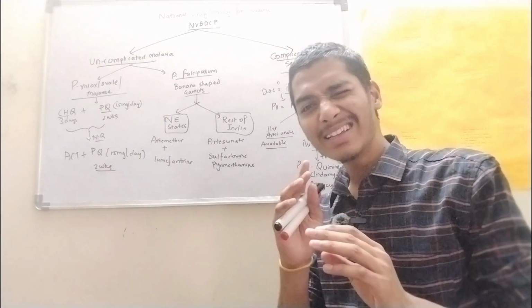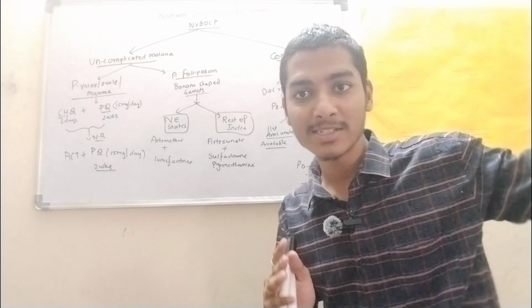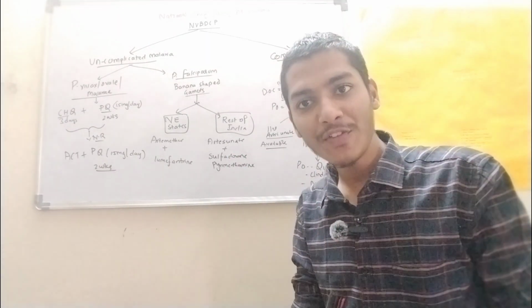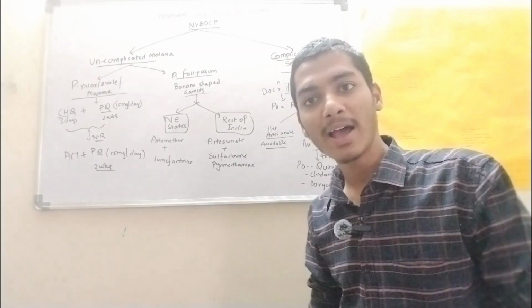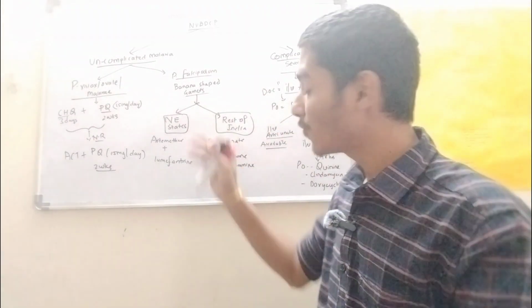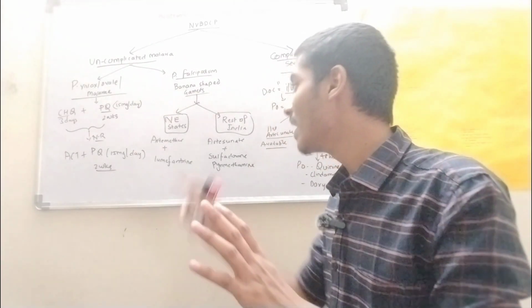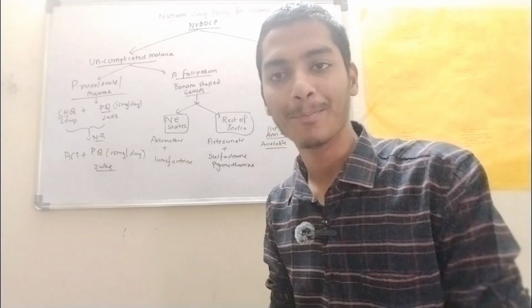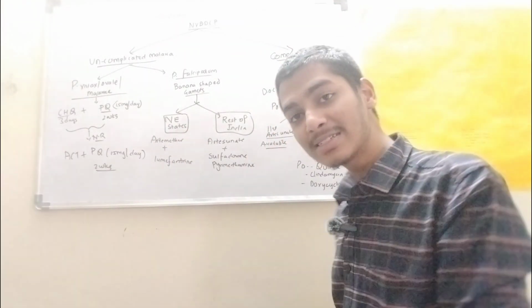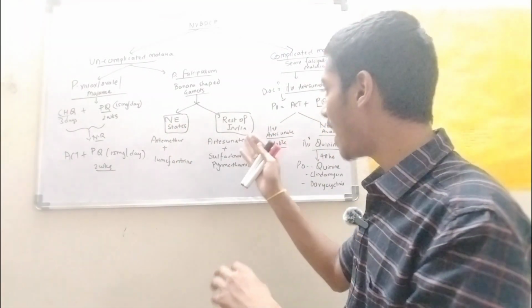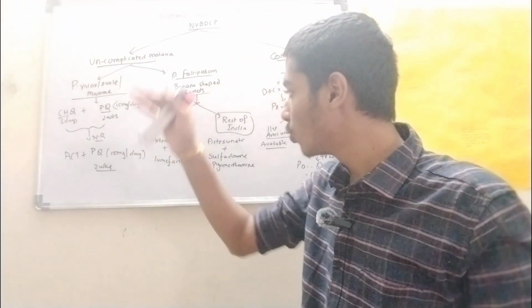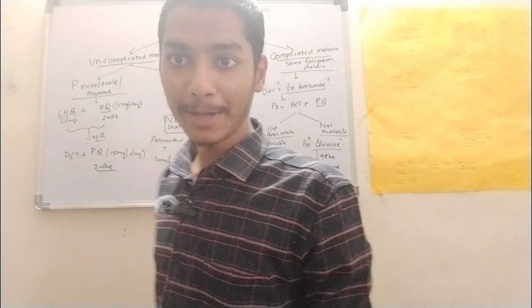So for this, there is a slight difference in case of northeastern states and rest of India. First we will discuss about rest of India. In rest of India, we will use artesunate and sulfadoxine pyrimethamine, right? Whereas in case of northeastern states, we will go with artemether and lumefantrine. So this is the regimen for northeastern states. Why? Because in northeastern states, they are resistant to this artesunate sulfadoxine pyrimethamine regimen. Therefore, we have shifted them to artemether and lumefantrine, right?